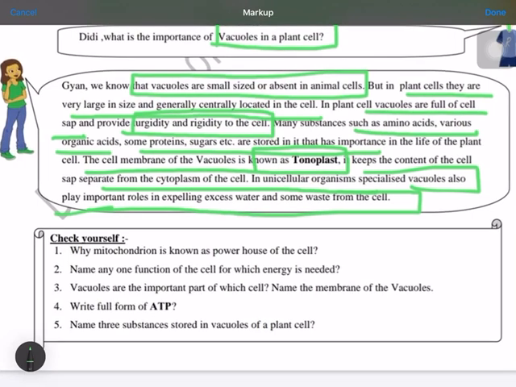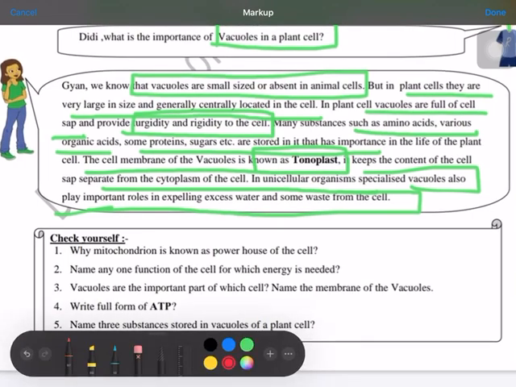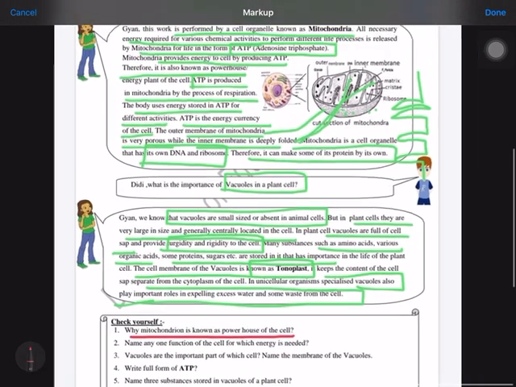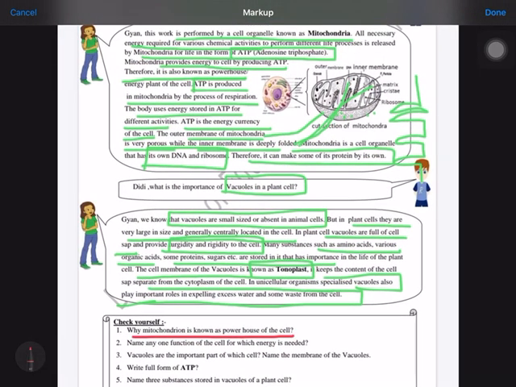Now we are going to discuss the question answers. First question is, why is mitochondria known as the powerhouse of the cell? It is a very simple one. You can see from here, because mitochondria provides energy to the cell by producing ATP, and therefore it is known as the powerhouse of the cell. Okay, you can write this answer.